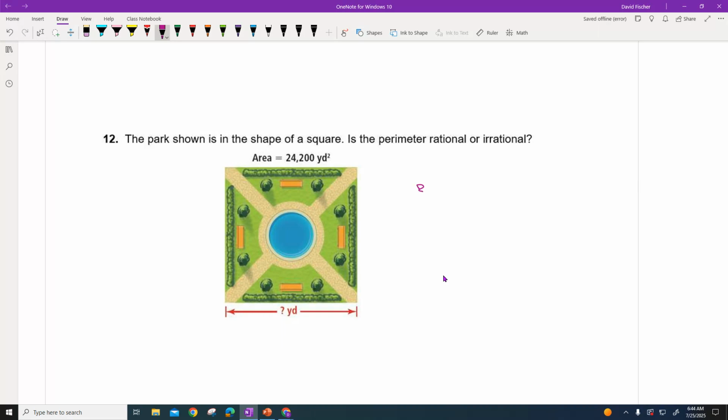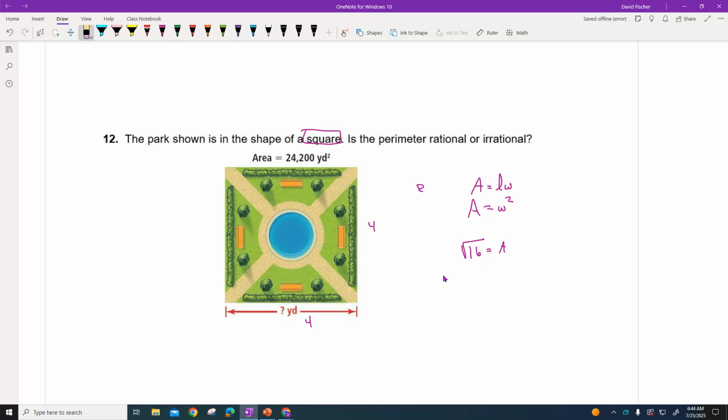Let's see what this is, because you should know right now that if it's a square, area equals length times width. But if it's a perfect square, and they told us it's a square right there, that's the same thing as one of the sides squared. So if this was 4, and this was 4, well then the area is going to be 16. 4 times 4 is 16. If I took the square root of 16, because I know what the area is, my answer, the sides, would be 4.